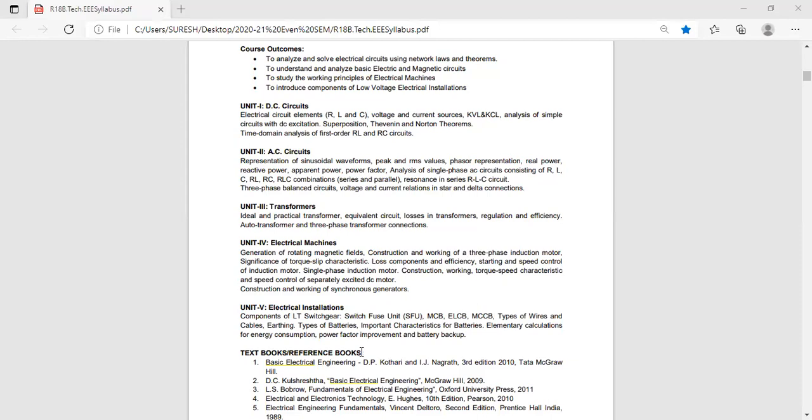Okay. See here, in slip ring, we can add some external resistance to the rotor bars. But in squirrel cage, we can't add the external resistance. Why means rotor bars are permanently short circuited at the end point for squirrel cage. But in slip ring, the rotor bars are not short circuited. We can add some external resistance. That is the difference between the squirrel cage rotor and slip ring rotor.